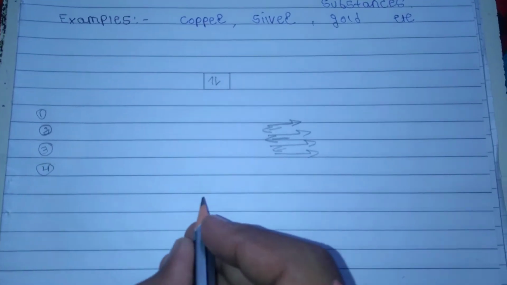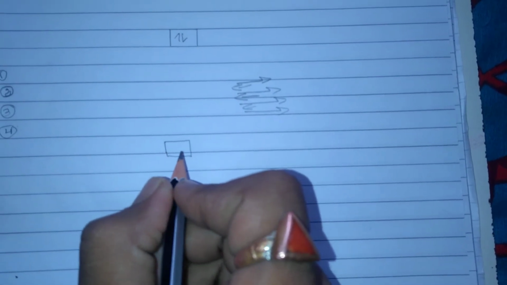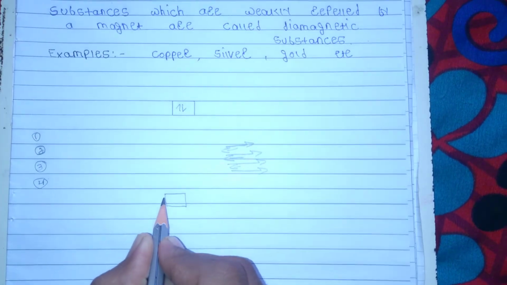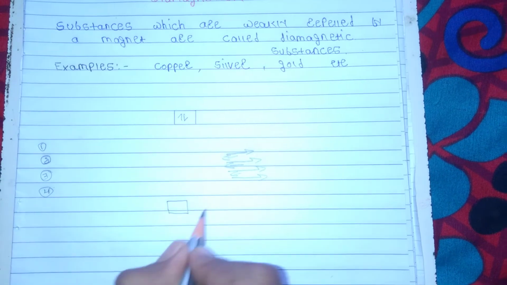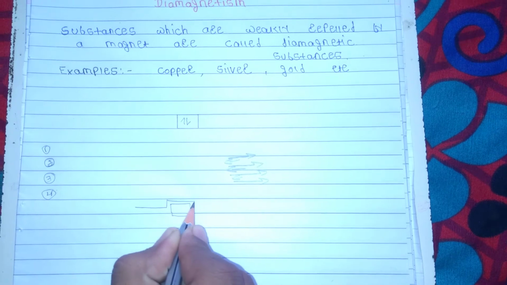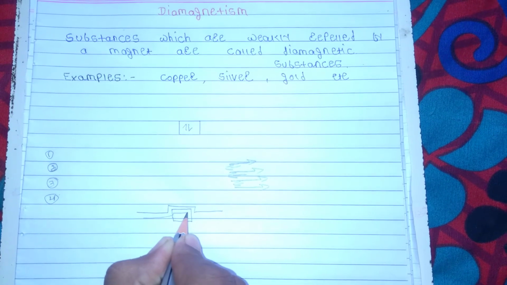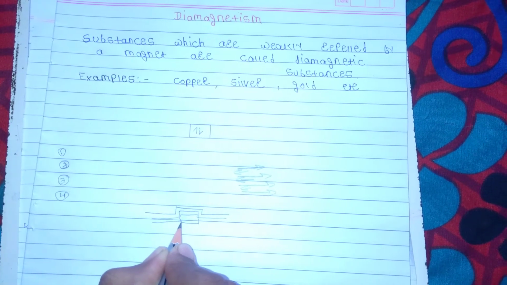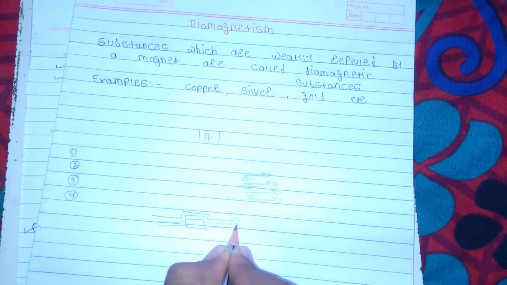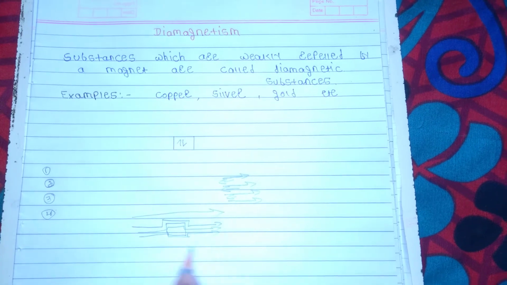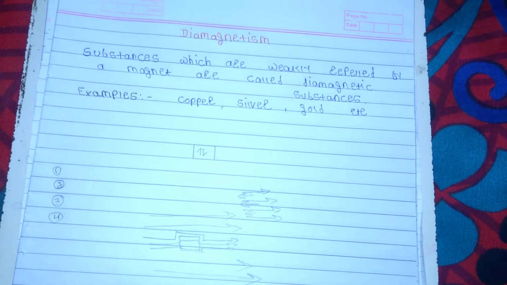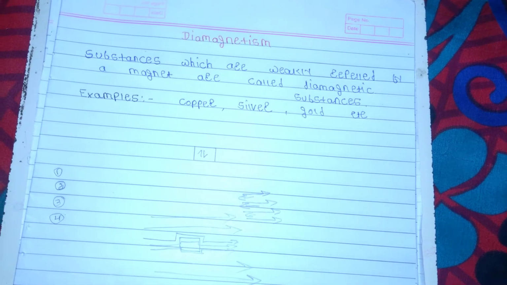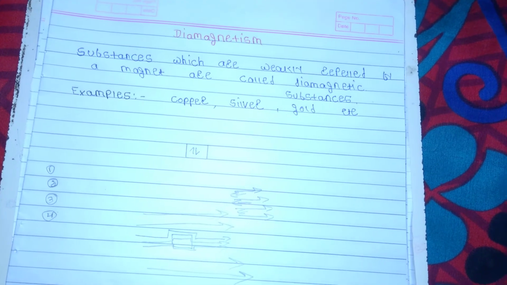The fourth point is that when a diamagnetic substance is placed in air in an external magnetic field, the number of lines of force passing through the substance is less than the number passing through the air. That means when a diamagnetic substance is placed in a magnetic field, the number of lines of force passing through it would be less than that passing through the air.